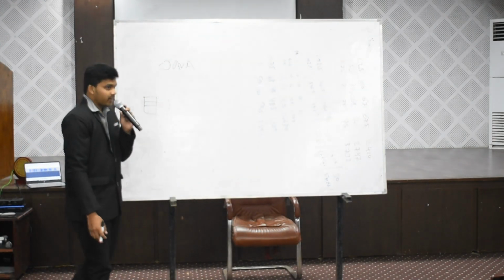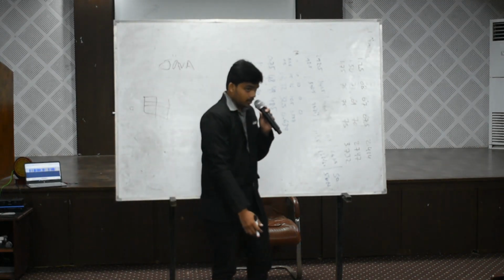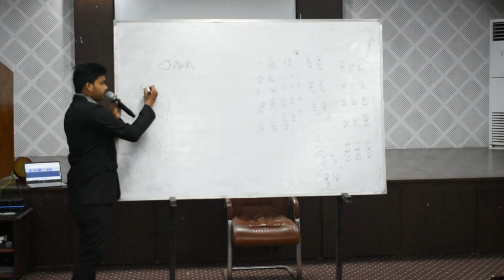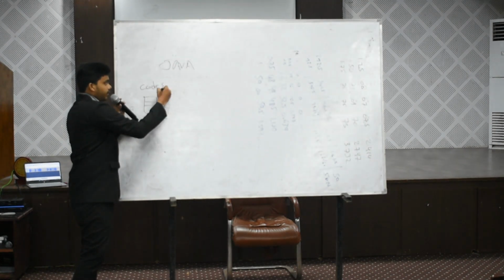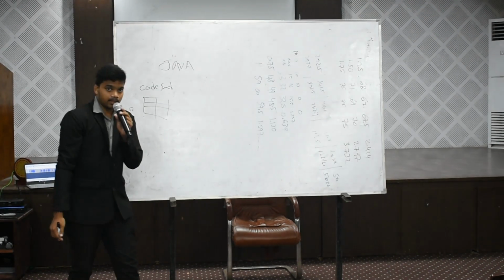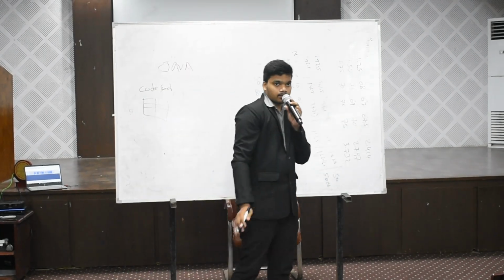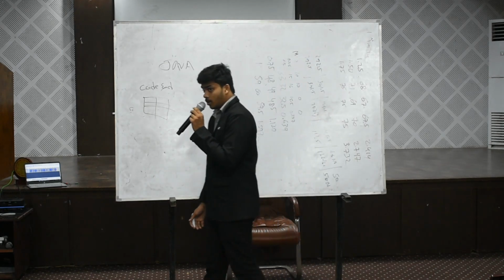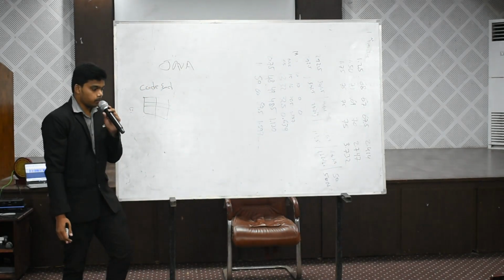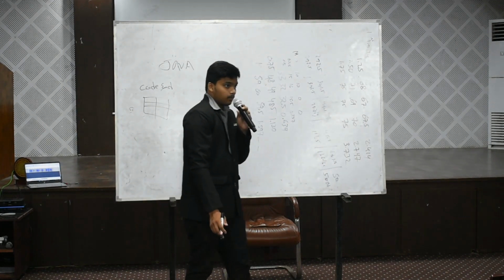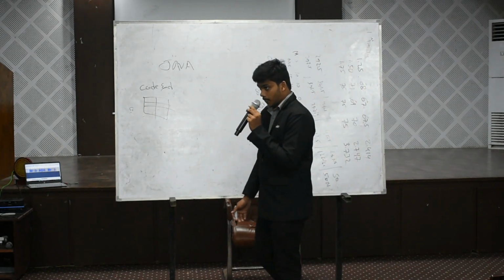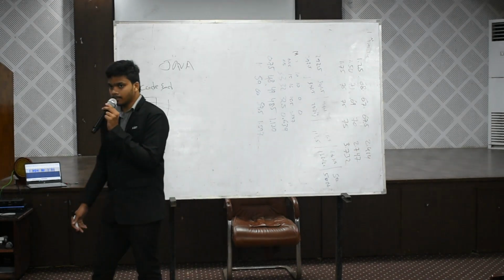Encapsulation: wrapping of data into a single unit. Encapsulation means it is a combination of code and data. It combines code and data into a single unit. Next, polymorphism. Poly means many and morphism means actions: doing different actions by the same person.